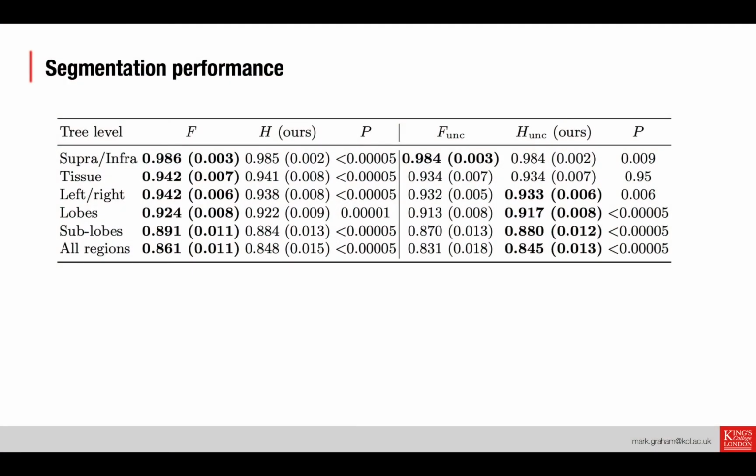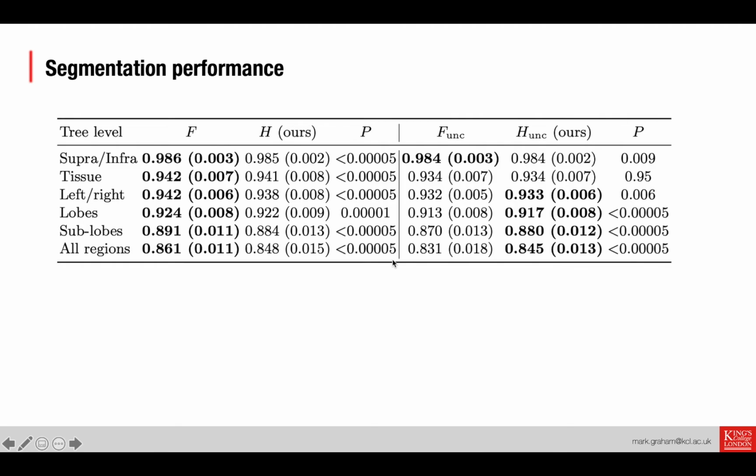So onto the results. If we look at raw segmentation performance as measured by the DICE score, we look at the 6 levels of the tree here, and the DICE scores are the average over all labels at the level of the tree, and the standard deviation is taken over all the subjects, the 50 subjects in the test set. So if we compare just the flat and hierarchical models on the left here, we can see that the flat model slightly outperforms the hierarchical model. It's not by much, so we've got 0.861 DICE for the flat model at the most granular level versus 0.848 for the hierarchical model. And we should note that this is a strong baseline. Previous published work using this data set, I think, gets up to about 0.848, so we're confident this is a good baseline.